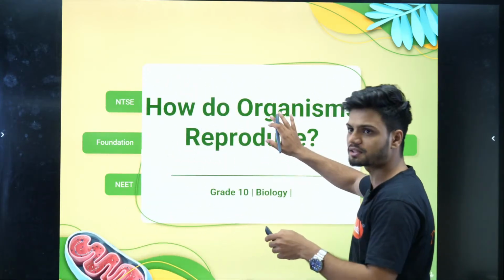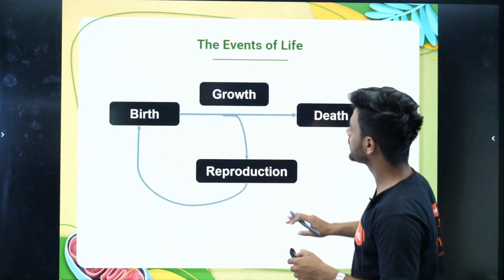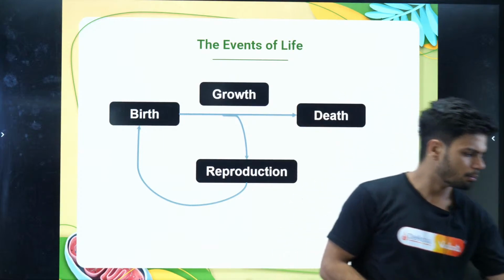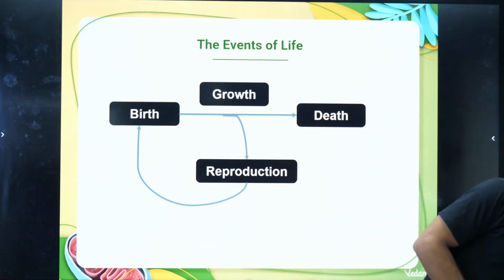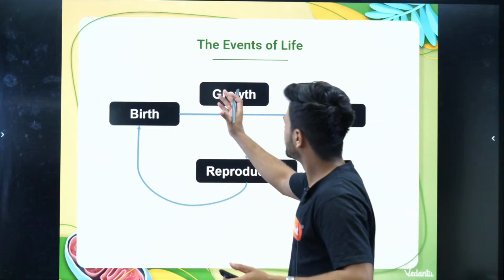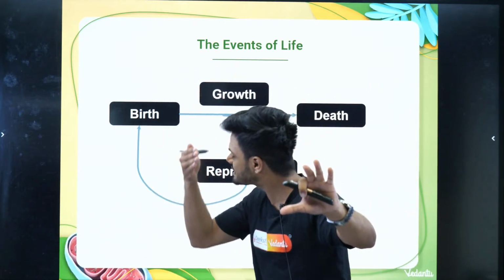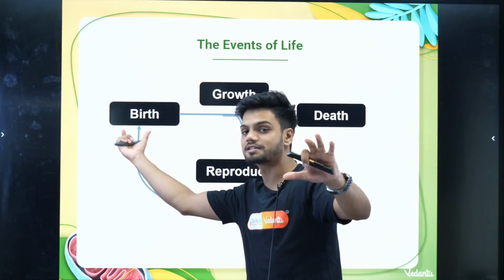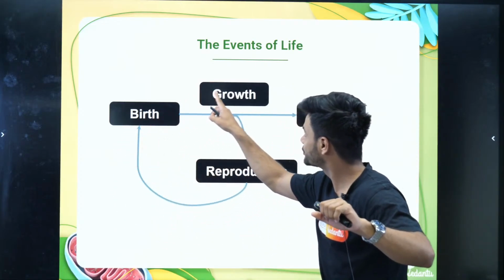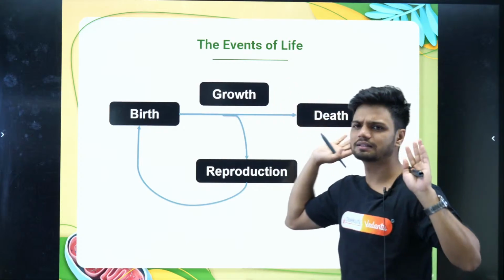Now, the first thing I want all of you to understand is, before you understand reproduction, there are certain events in life, all of you know, that is, for every single organism there is birth first, then there is growth, then the organism will die.